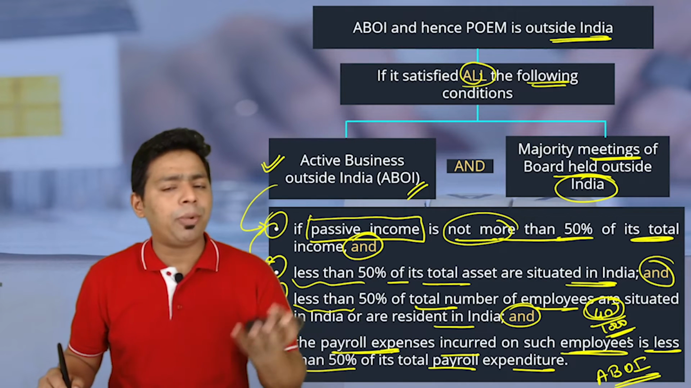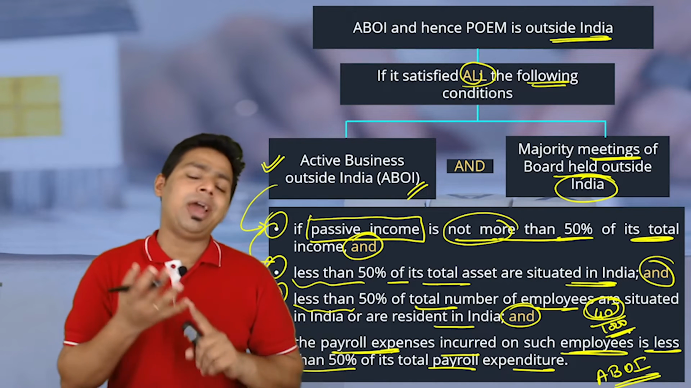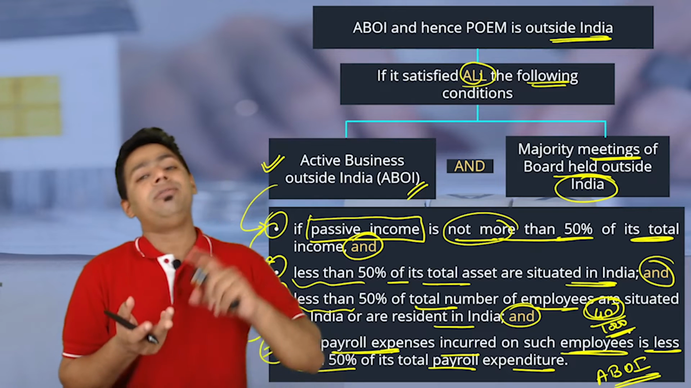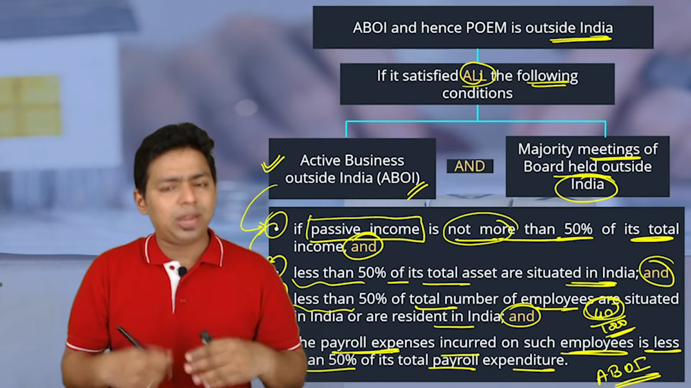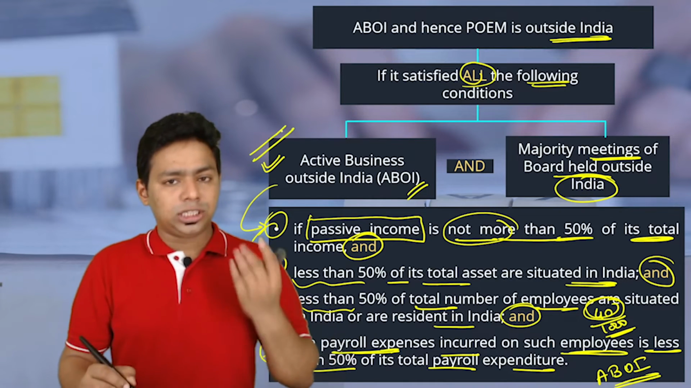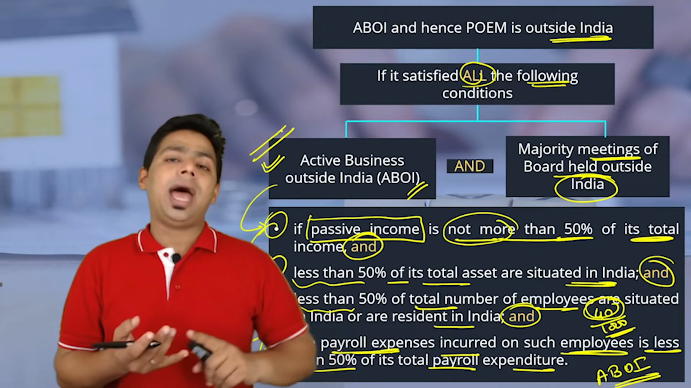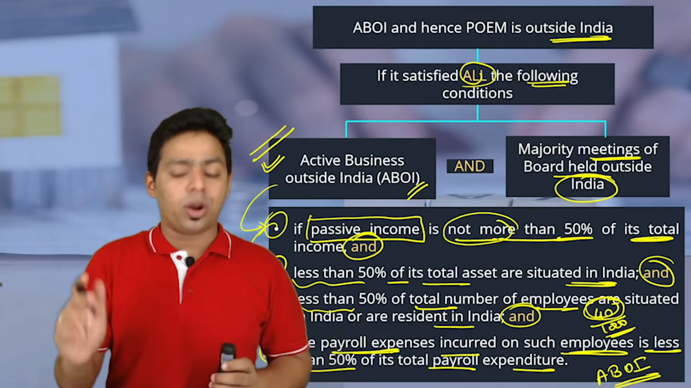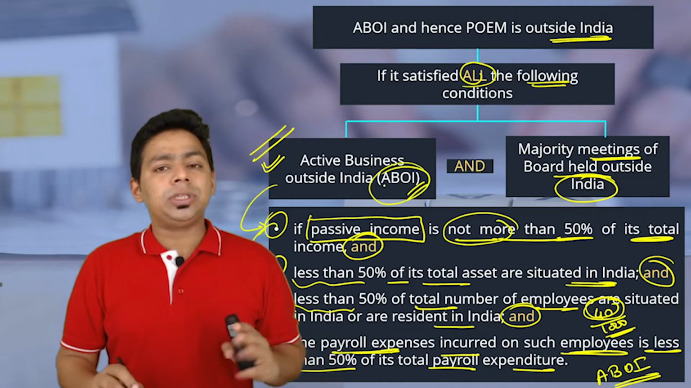Okay, so what will happen if you don't have active business outside India? Then we have to check who is taking decisions and where the decisions are taken. But usually we will be checking this. This is the primary test that we have to follow, active business test, either in India or outside India. Okay sir, active business is outside India.